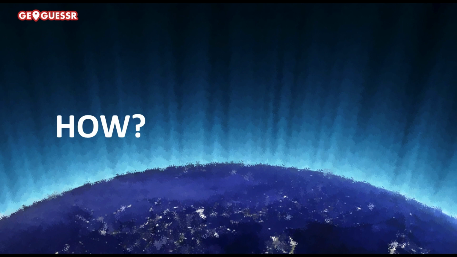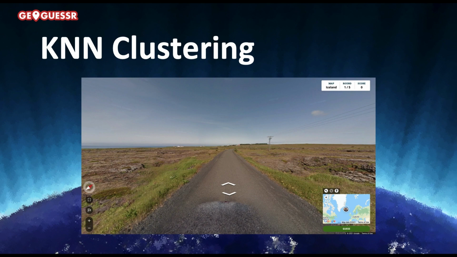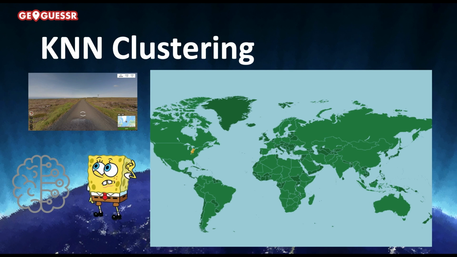And so our strategy for training our model was heavily inspired by KNN clustering based on the countries. If you take a random street view image like this, there's often not enough features for the model to make a good estimate as to its exact coordinates, and training the model on exact coordinates is a really hard task. It can often mislead the model to predict even the wrong country for the given image.